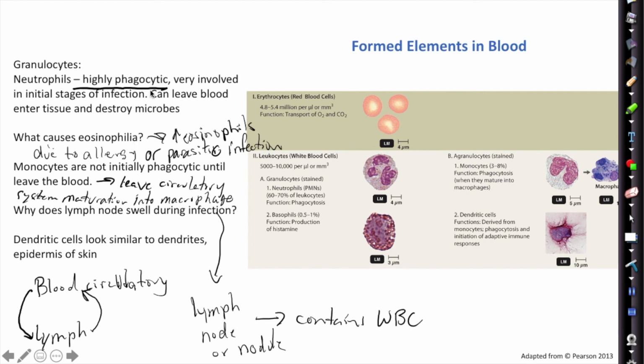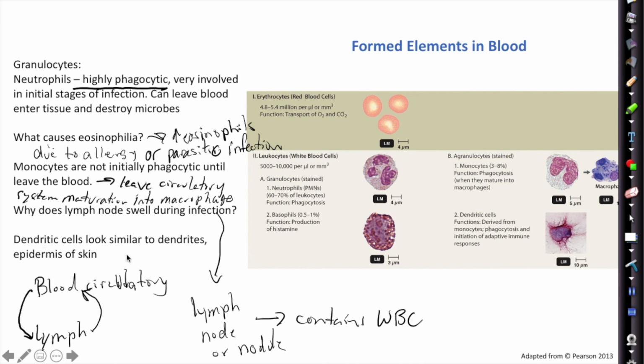So neutrophils, highly phagocytic. So they are a large portion of the blood. We'll talk about that in a second. Eosinophilia is always due to allergies or parasitic infection. So monocytes, these leave the circulatory system, they mature into a macrophage, and when they leave the circulatory system, they are going to do phagocytosis on a pathogen. The lymph node swells during infection because you are making more white blood cells. Dendritic cells, these look similar to dendrites. These have the ability to do phagocytosis.